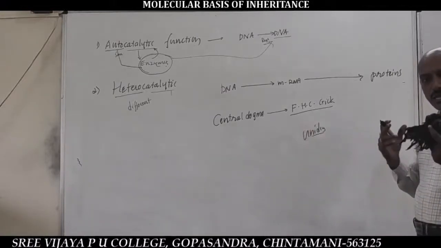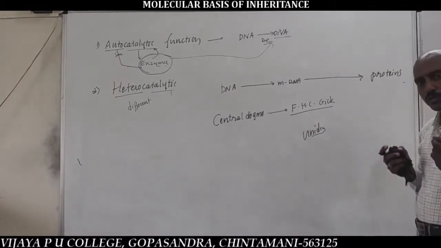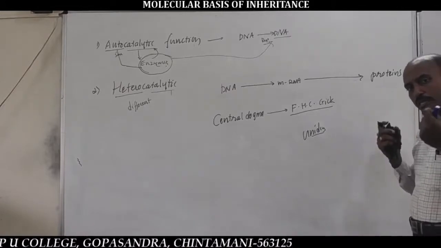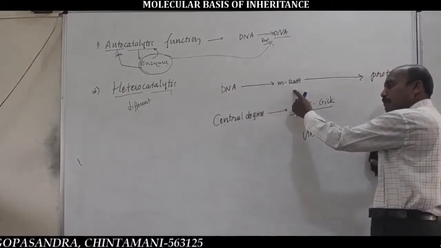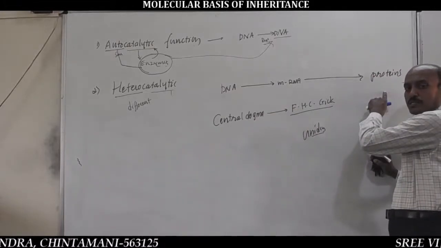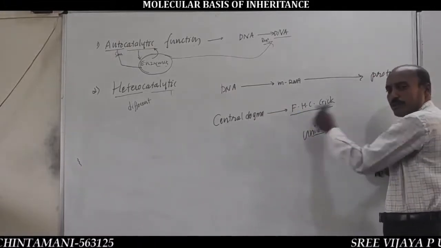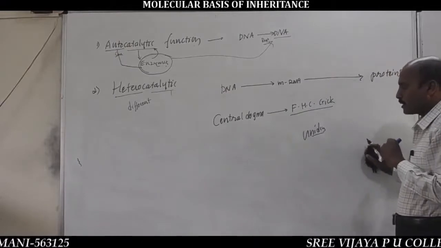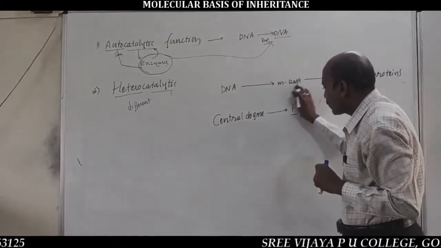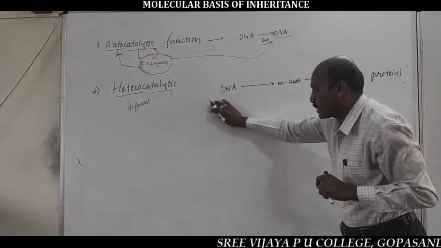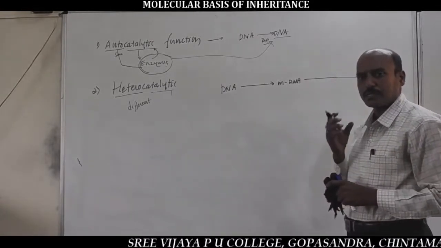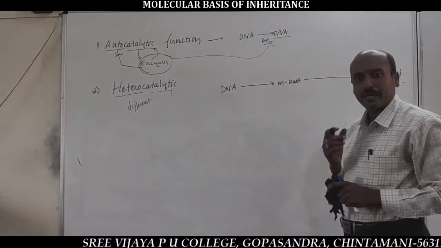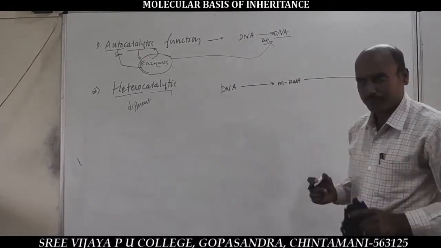So define central dogma: nothing but the unidirectional flow of genetic information from DNA to mRNA and from mRNA to proteins is called central dogma. Very important. The central dogma of molecular biology includes two major steps,